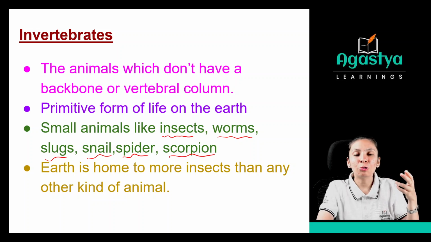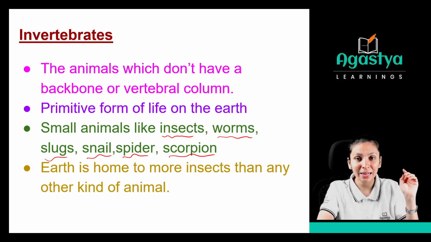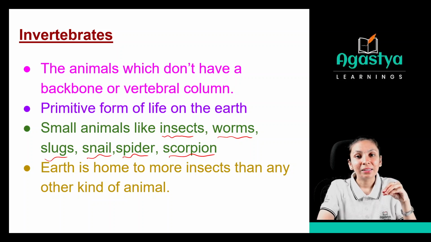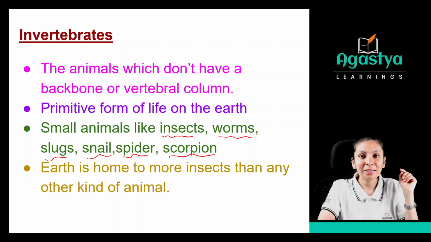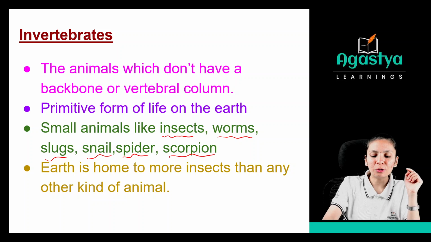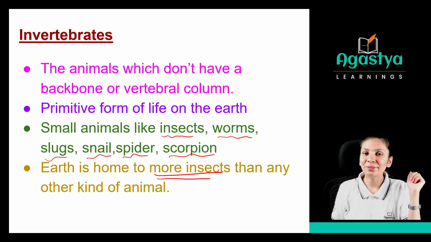See, if we are living at our home, then that home belongs to us. But rather than us, this home belongs to our parents more than us. Why? Because they are staying in our home for so long. So that will be belonging to them only, right? So just like that, this earth belongs to insects, right? Rather than us, because we have been living on the earth for some years, but they have been living for many more years. Clear? So that's why this earth is home to more insects than any kind of animal. Clear up to this? Okay.